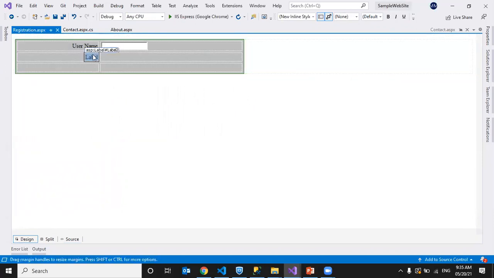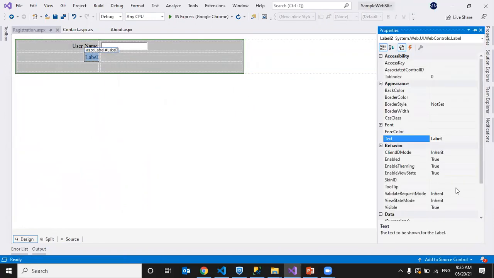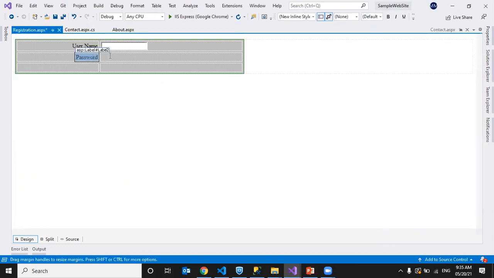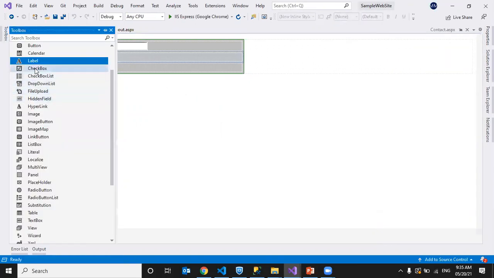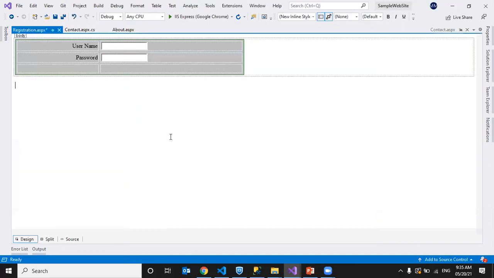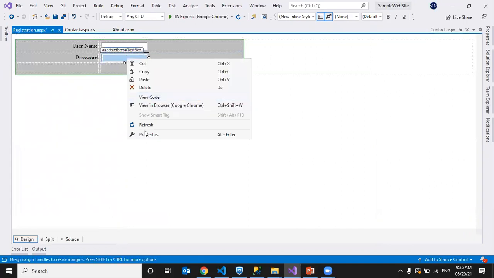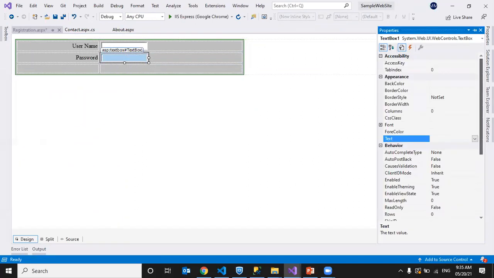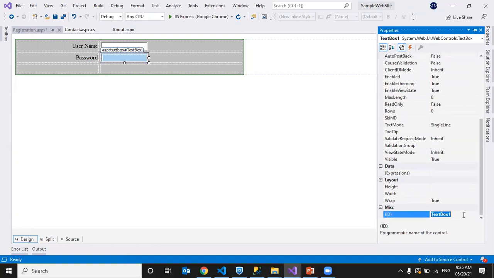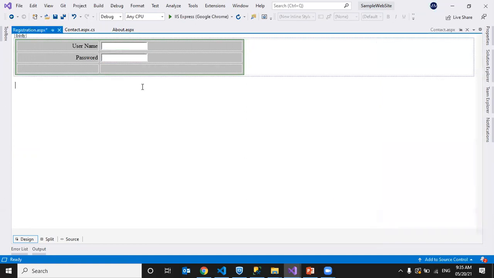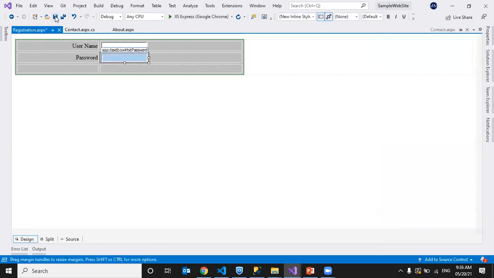Here I'm going to properties, right click properties. We can give text, the purpose of the control. So this is the password. I need a text box or password field, anything we can use. I'm double clicking it, or we can drag and drop. We can go to properties and give a meaningful ID to it, like txtPassword. So this is the ID of my control. To uniquely identify it, I'm giving some name.